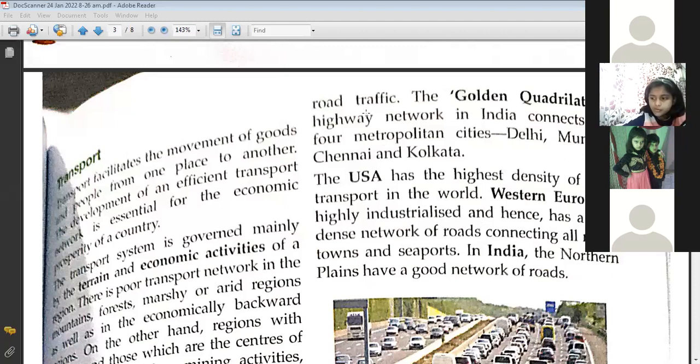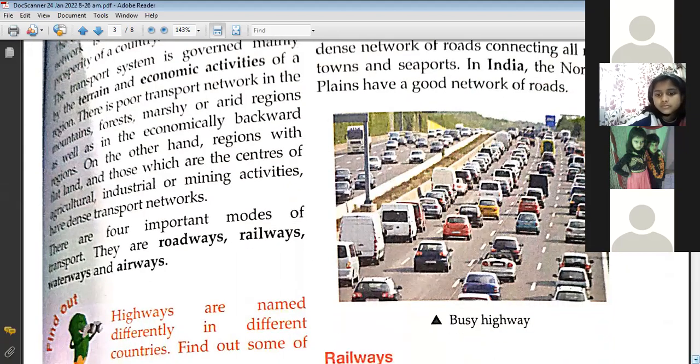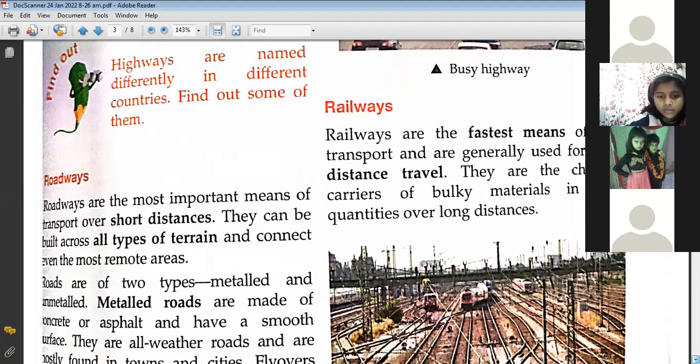Okay. Since we have completed the roadways, let's shift to the other topic, right? And you can see here that your next topic is railways. What's the next topic? Ma'am, railways.